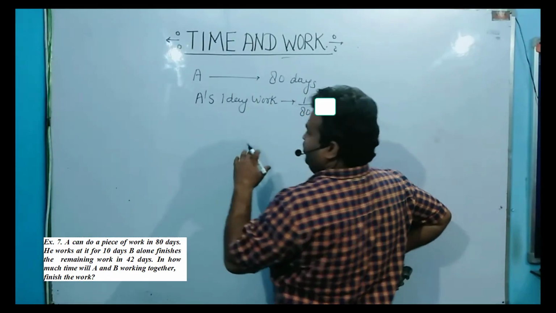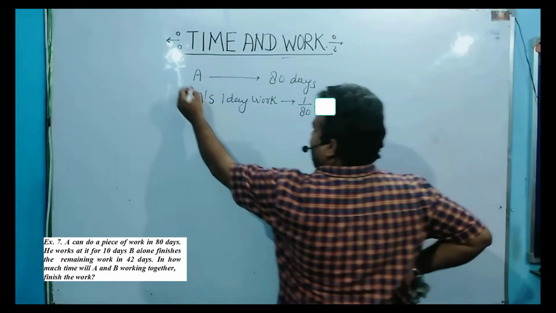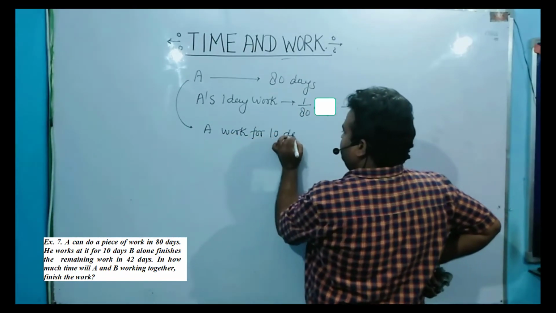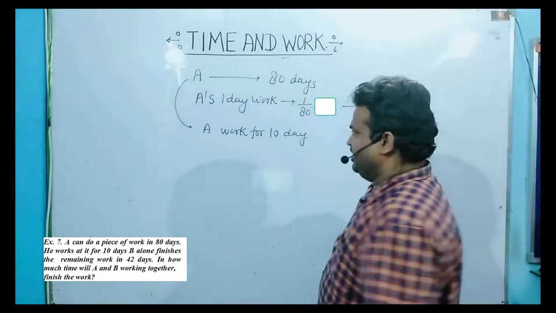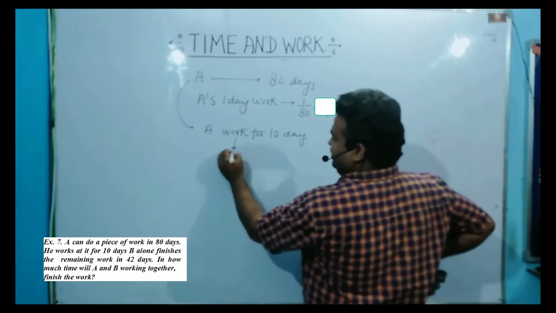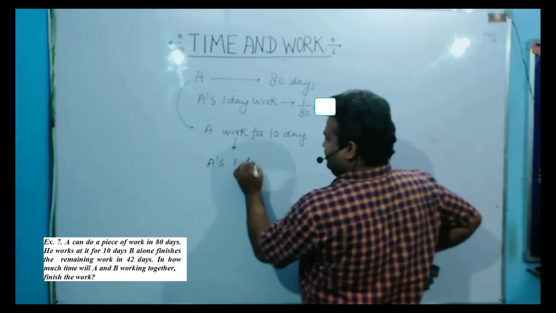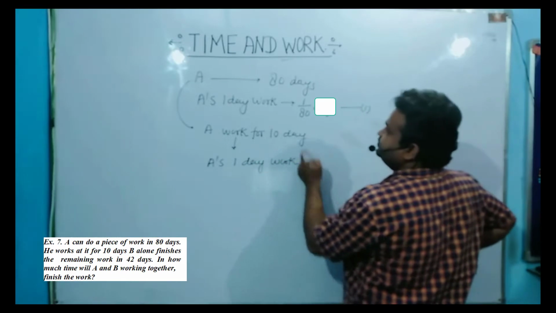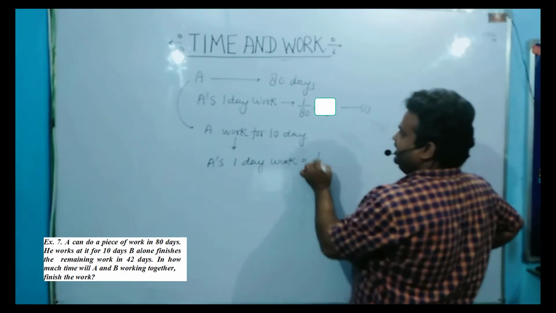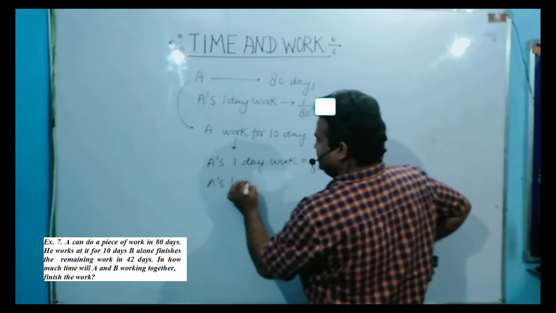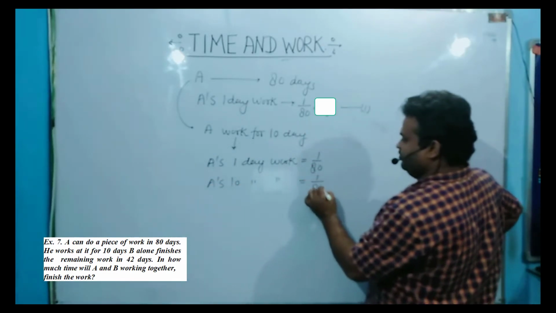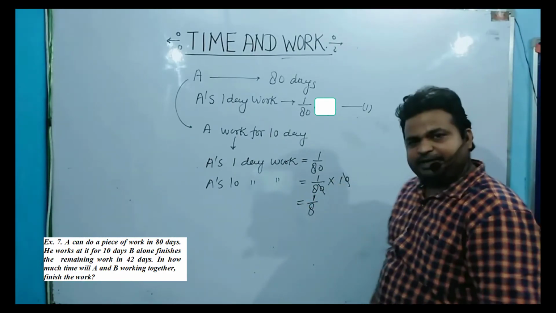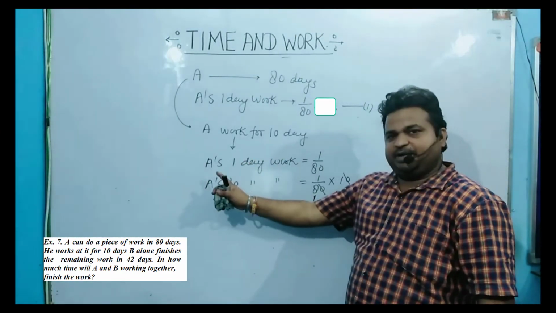So now what other parameter is mentioned? A worked for 10 days. तो A ने कितने दिन काम किया है? 10 दिन काम किया है. So how much work will A complete? A's one day work is how much? 1 by 80. So what is A's 10 days work? Multiply by 10. So that means A's 10 days work is 1 by 8. 1 by 8 work is completed by A.